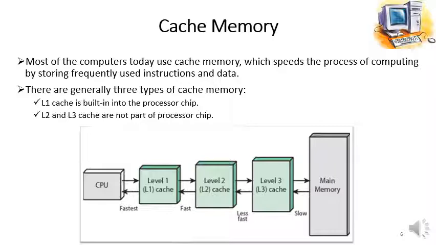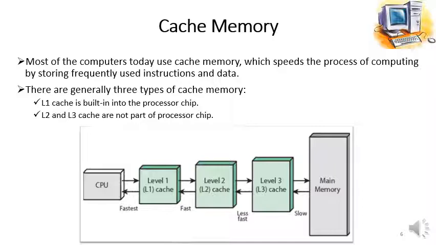And then level 3 cache memory. The data is sent to the level 3 cache from main memory, that is your RAM, and then level 3 cache provides that data to level 2 cache, and the level 2 cache provides it to the level 1 cache, which is actually part of the CPU.